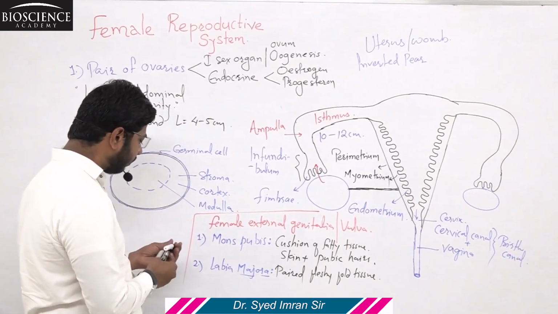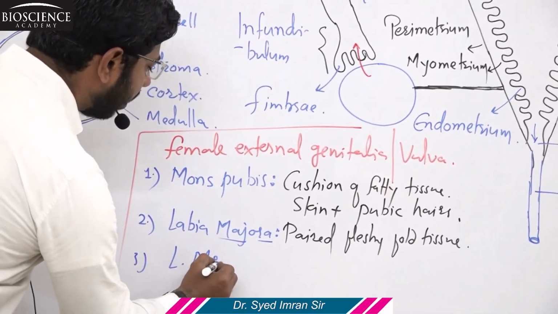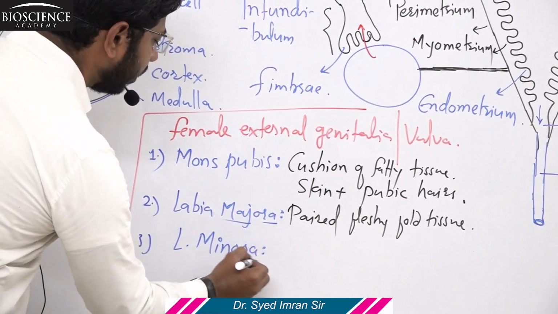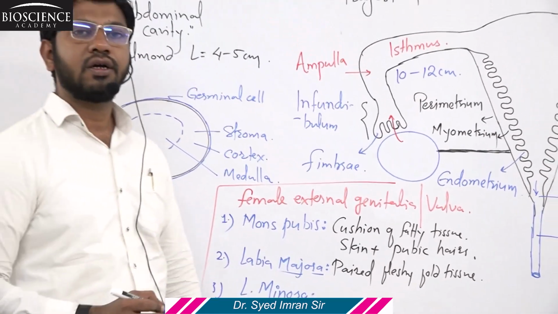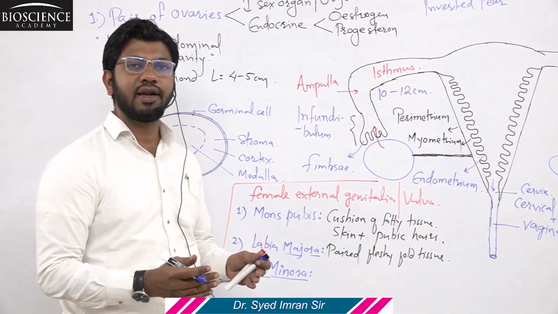The third component in the female external genitalia is known as labia minora. Labia minora is a fold of tissue present inside the labia majora.